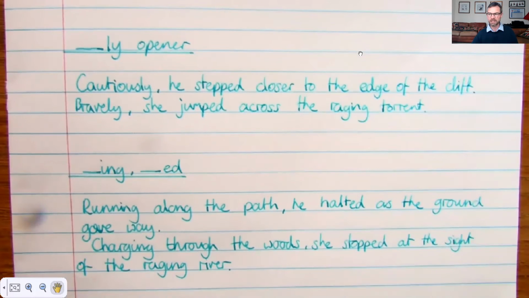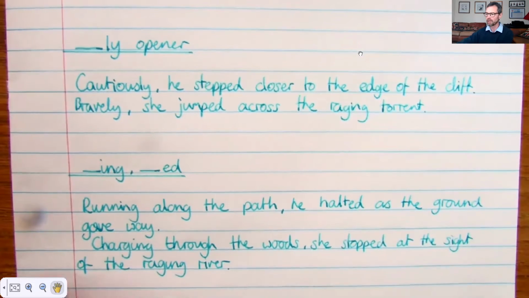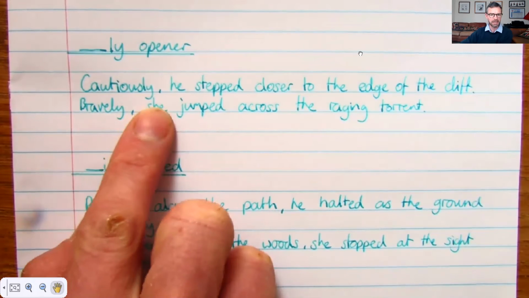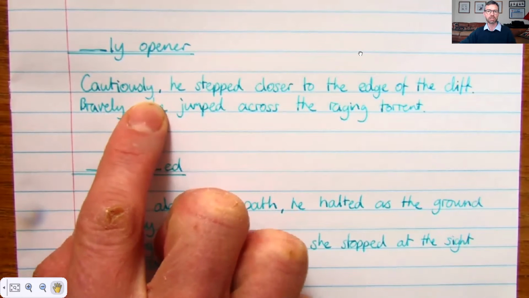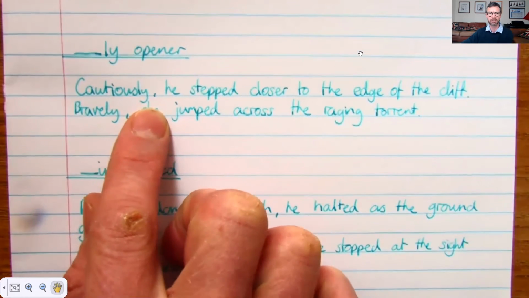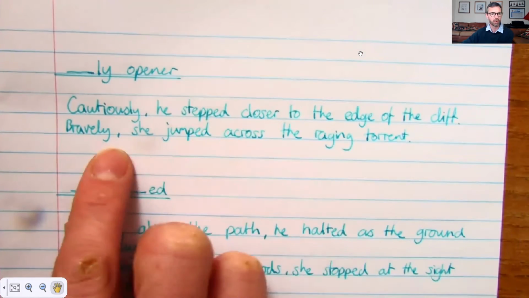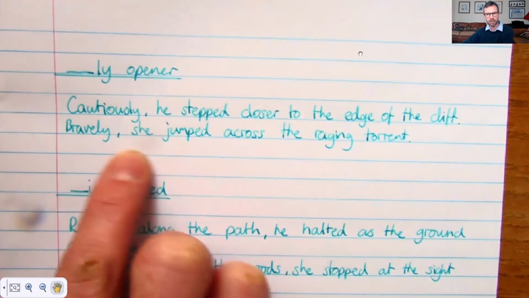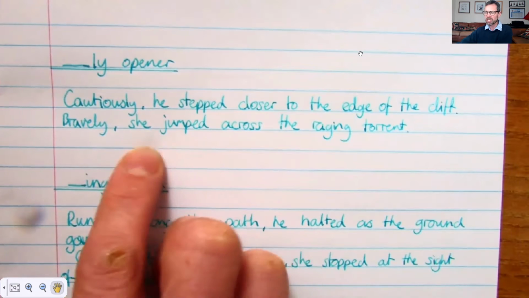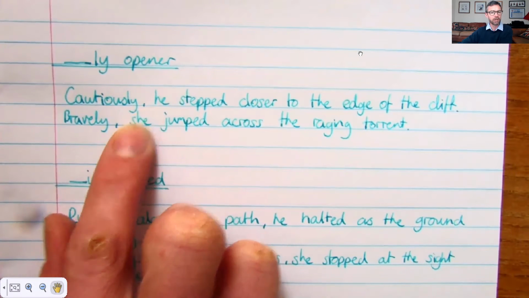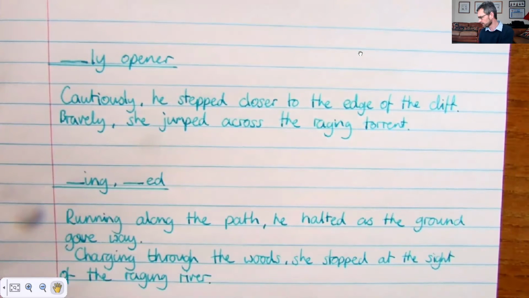Okay, so our first sentence here is the ly opener. Does what it says on the tin again, doesn't it? It starts off with an ly adverb. So, cautiously he stepped closer to the edge of the cliff. And this one, bravely she jumped across the raging torrent. So it just adds an adverb at the start of the sentence. Don't forget the comma just after that adverb there.